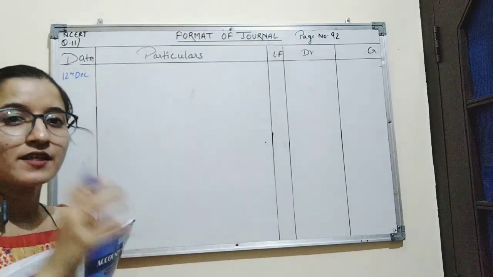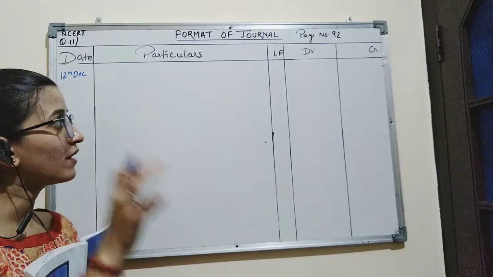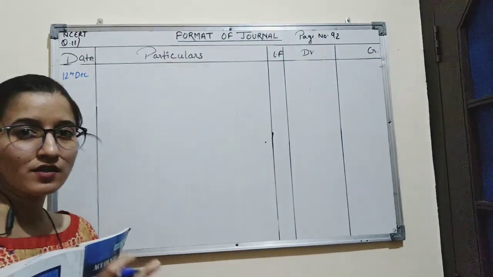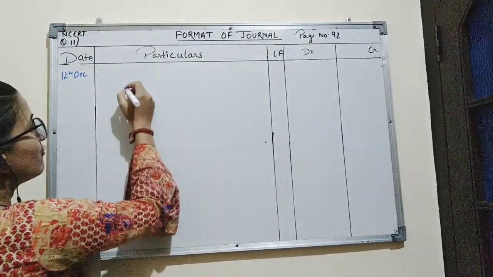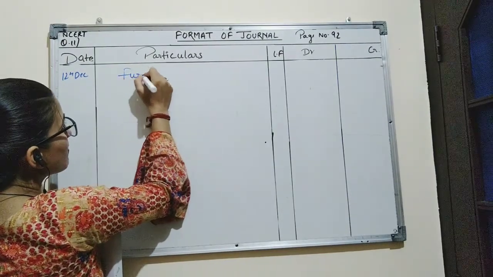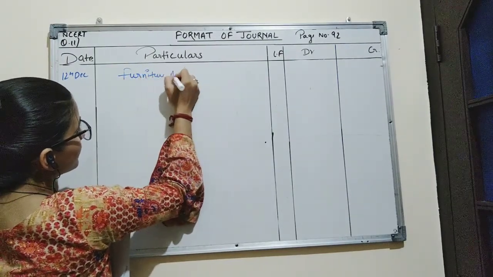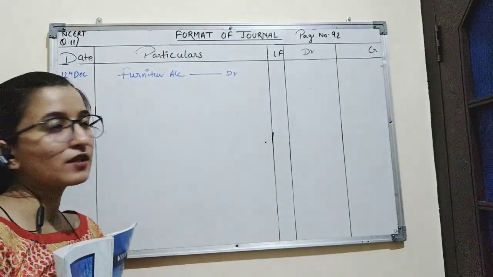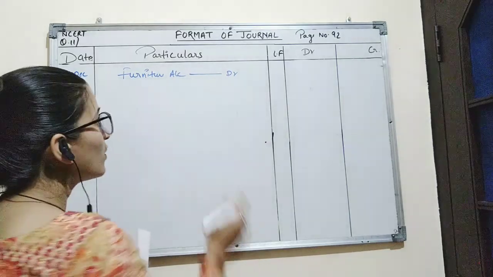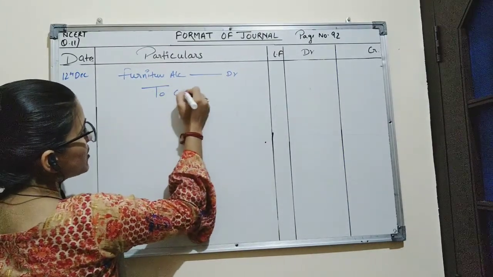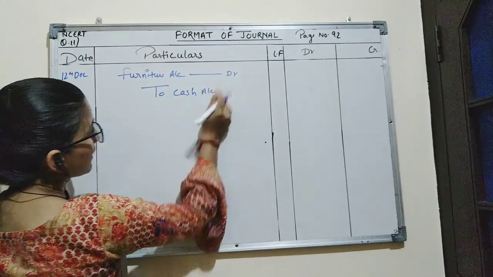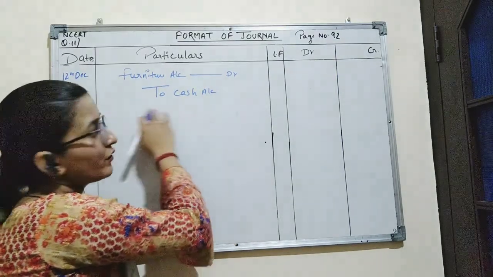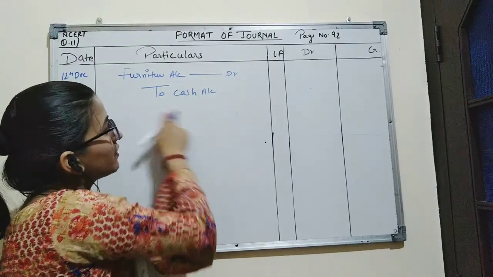So purchasing the furniture means there is a furniture which is coming in the business, and rule for real account is debit what comes in. So here furniture is coming in the business, we will debit the furniture account, and there is an outflow of cash for purchasing the furniture, credit what goes out. So cash account will be credited as it is an asset and it is a real account, and according to the real account, debit what comes in, credit what goes out.